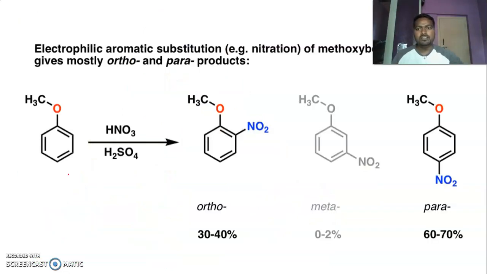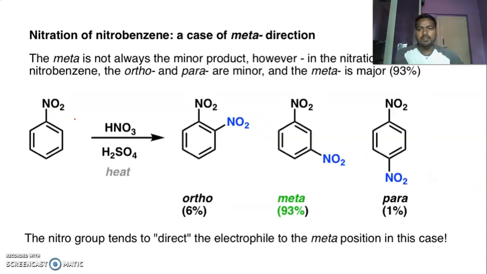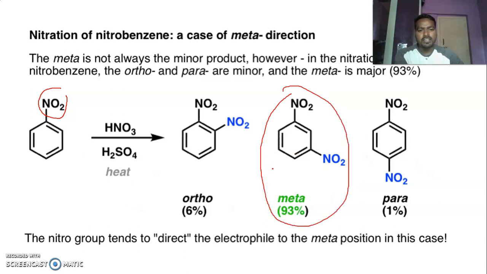And you see this reaction with the methoxy group. In the presence of the methoxy group, the NO2 comes to the ortho position or the para position. And in the presence of the nitro group, if you do nitration, see the yield in the meta position is very high because this is highly stable in nature. That's why the yield is high.